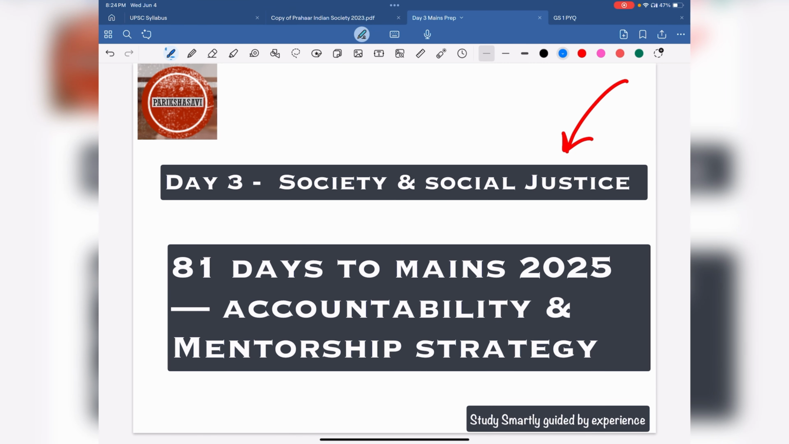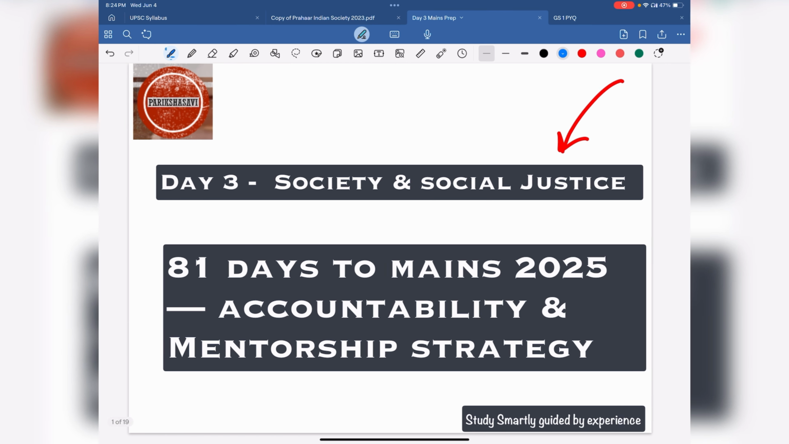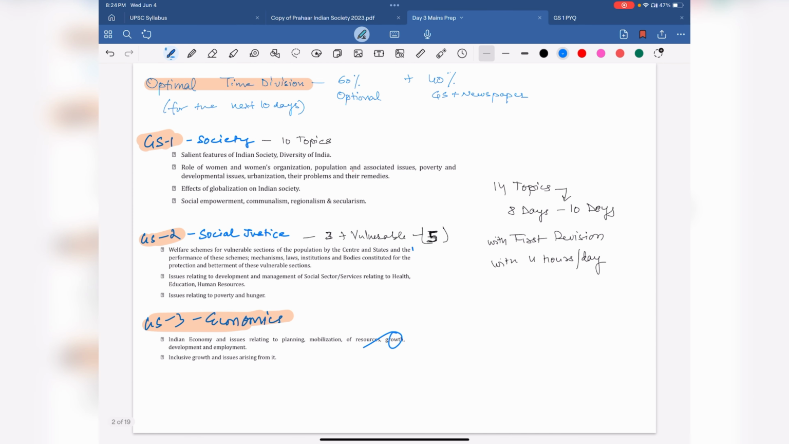Today is day 3 of daily targets for mains. As we discussed yesterday, for the GS preparation part, we are preparing society and social justice. I gave you a couple of targets on how to approach these subjects, and we finished with them in less than 10 days, including at least one revision. What I'm going to do today is drill down more into how that has to be done.